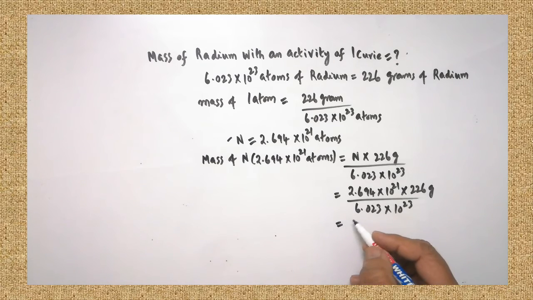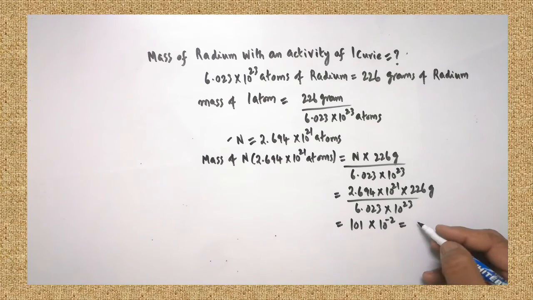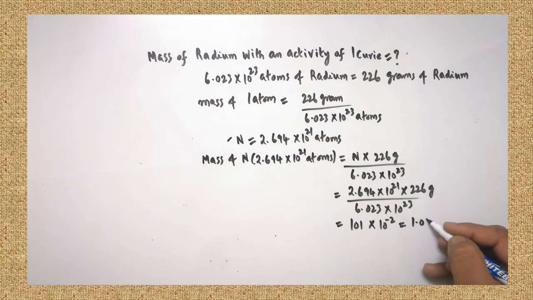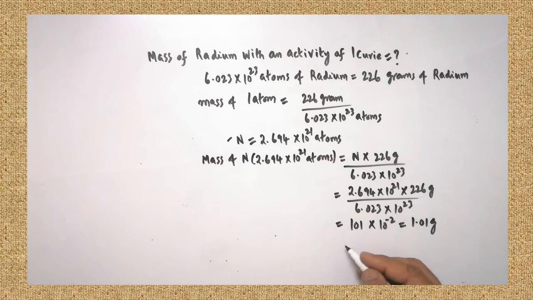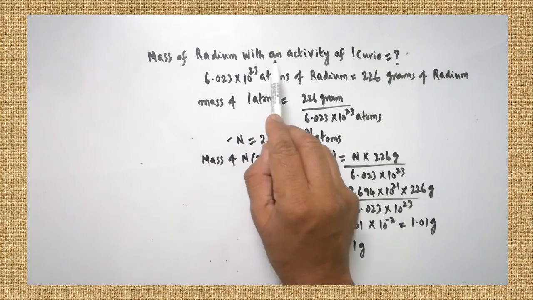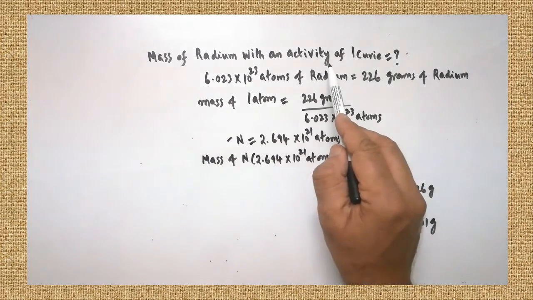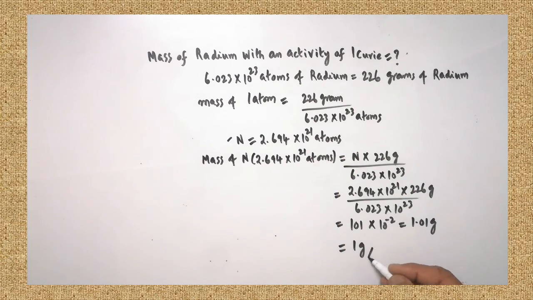After simplification, you will get the answer as 101 into 10 to the power of minus 2. That is 1.01 gram. This is approximately equal to 1 gram. What is the meaning? Here, the mass of radium with an activity of 1 curie is 1 gram of radium participating in the activity of 1 curie. So this is the final answer. So in that format the answer must be given. Okay.